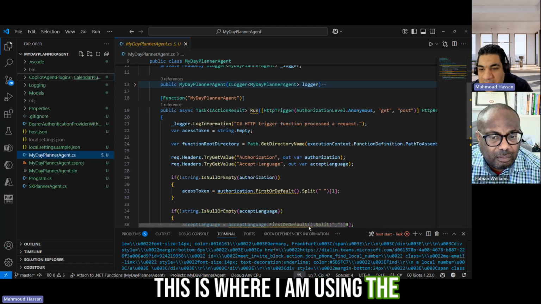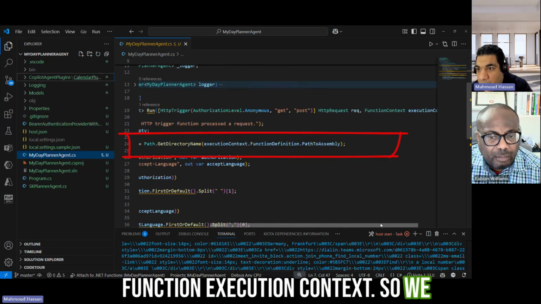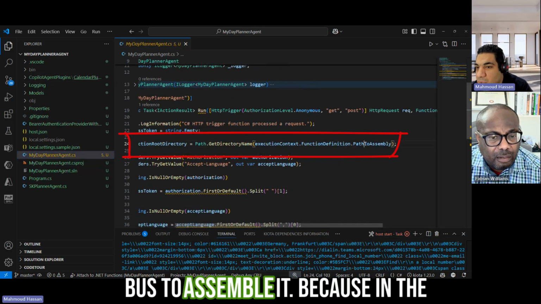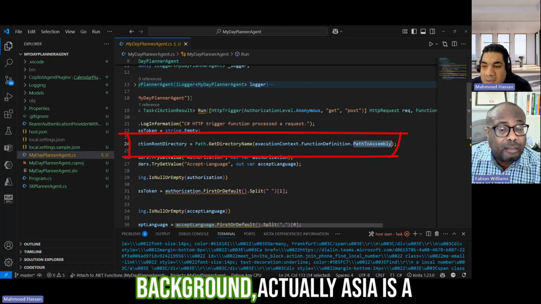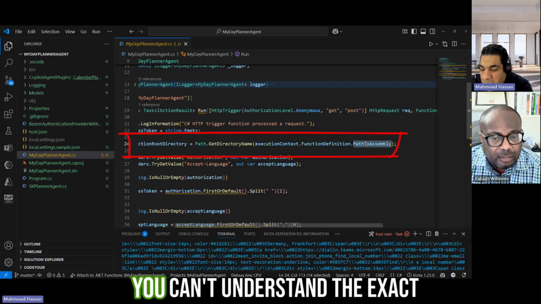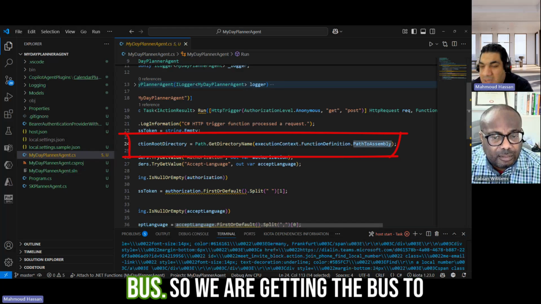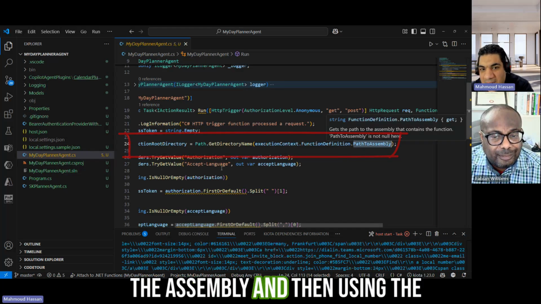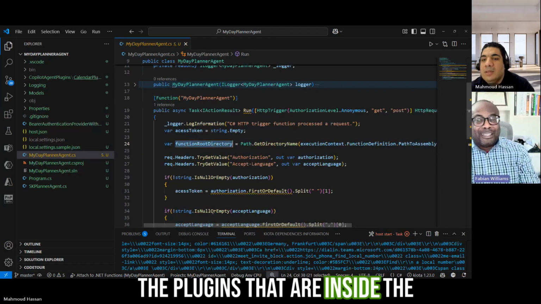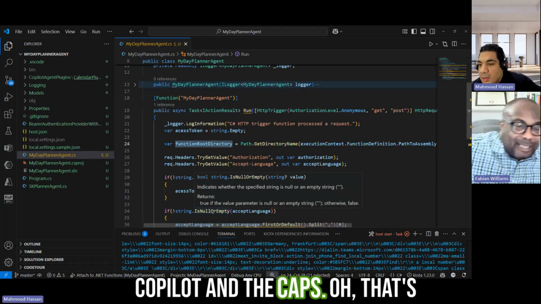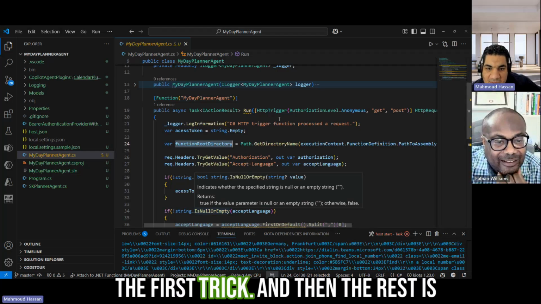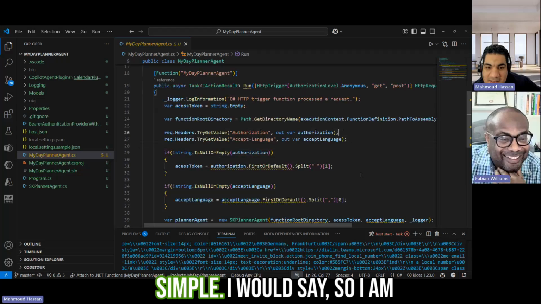This is where I am using the function execution context, which you need to get the bin directory, because in the background Azure structures this in a different manner. So we are getting the assembly location and then using GetDirectoryName to get the root, to get the names of the plugins that are inside the Copilot agent plugins folder. Oh, that's fantastic. Yeah, exactly. So this is the first trick, and then the rest is simple, I would say.